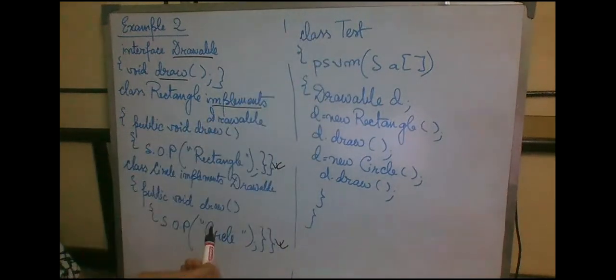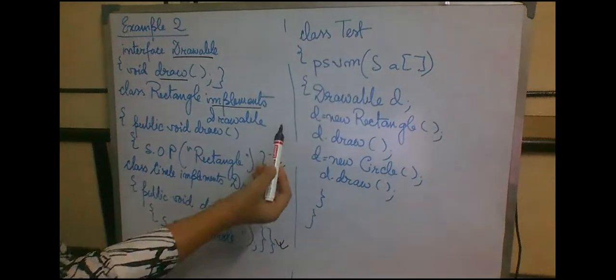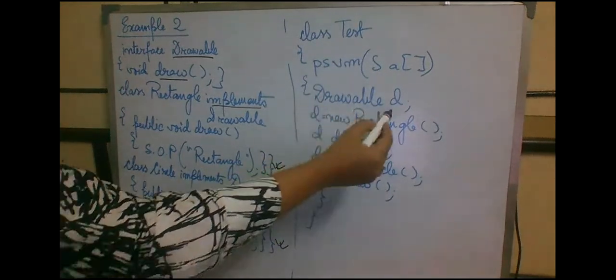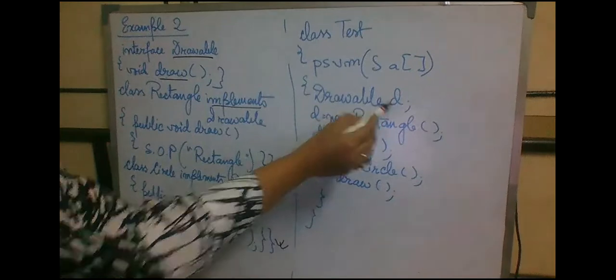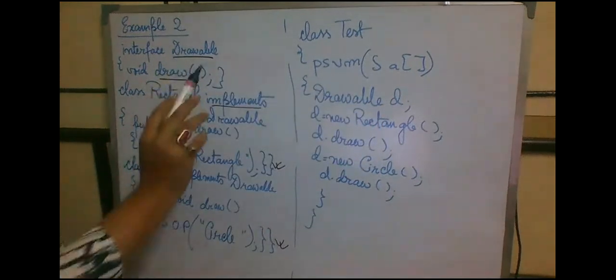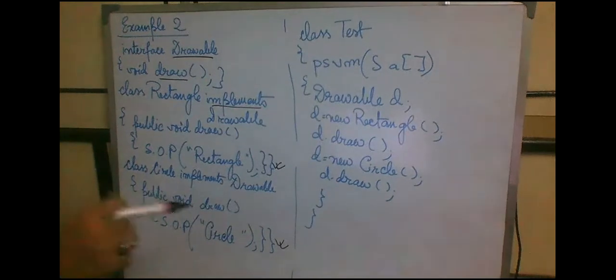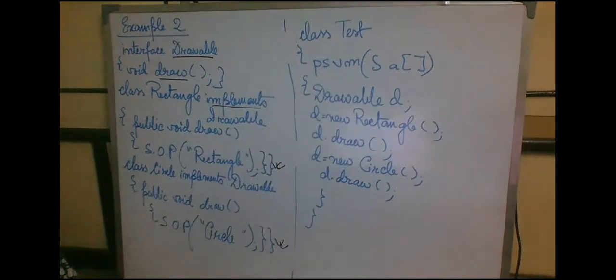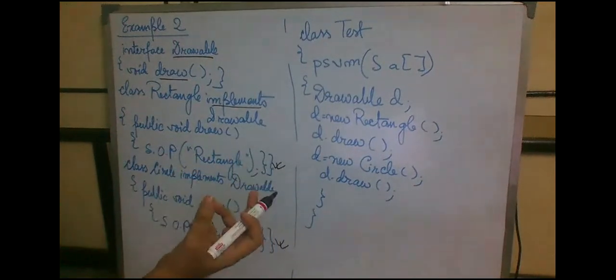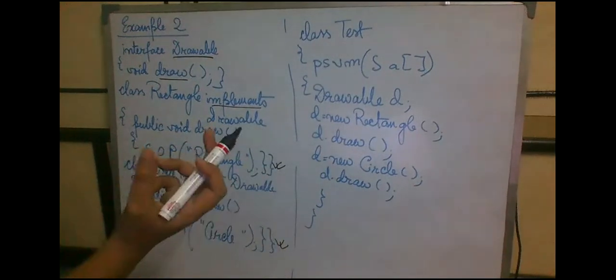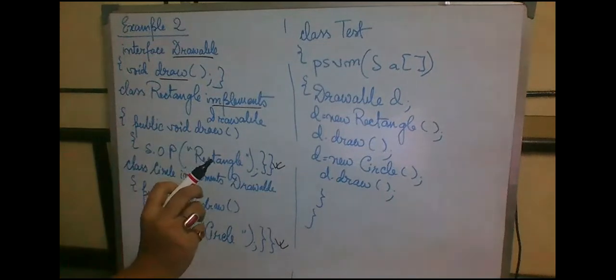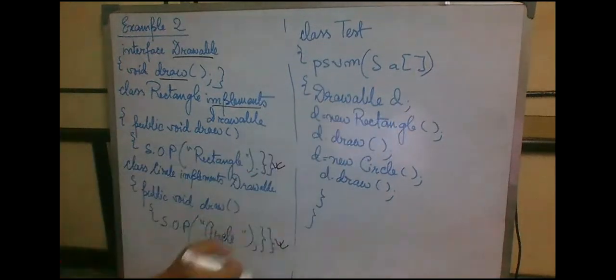Next, inside class Test, we are implementing public static void main String argument. Here I have a reference of this particular interface. Mind it, this is not an object of the interface Drawable. This is simply a reference of interface Drawable. Unless and until we use the keyword new and we call the constructor, we cannot instantiate or allocate memory to that particular object. So as of now, this is just a reference.